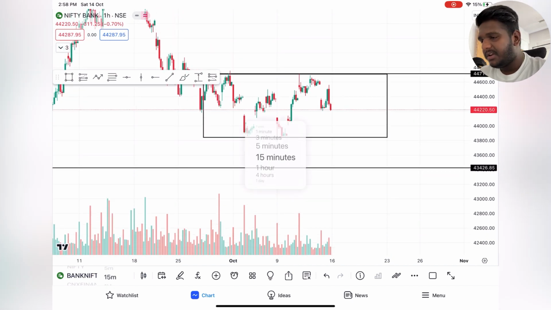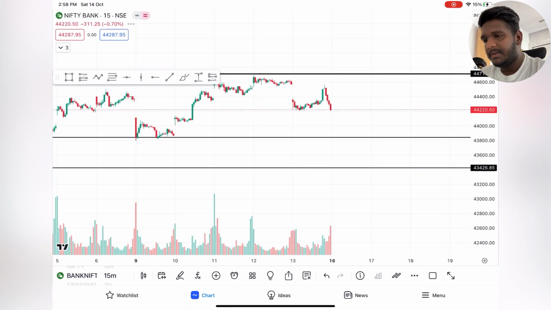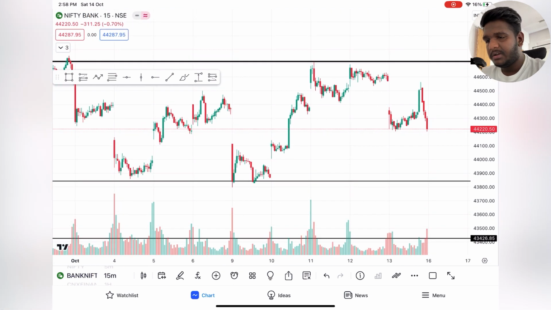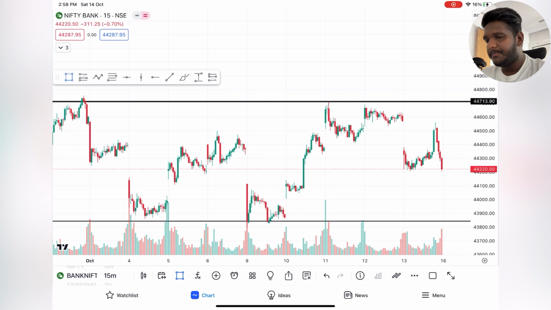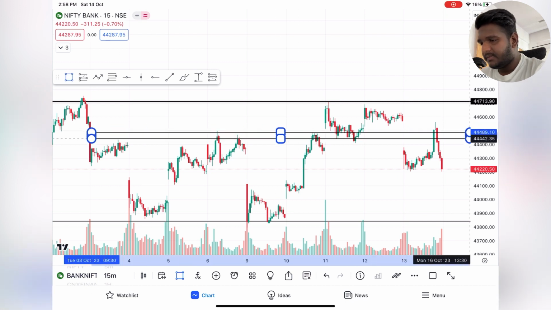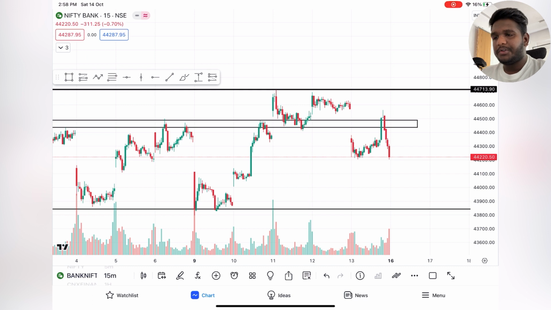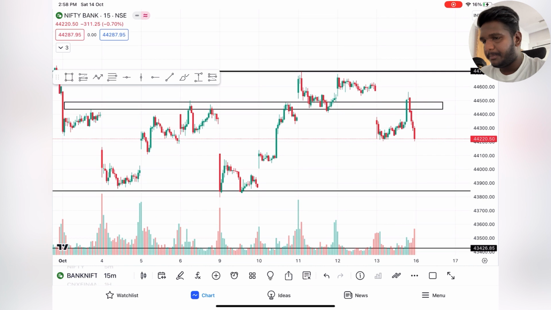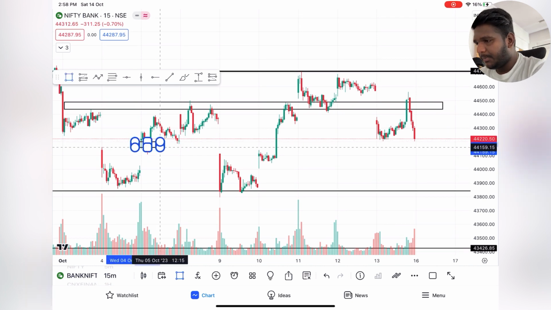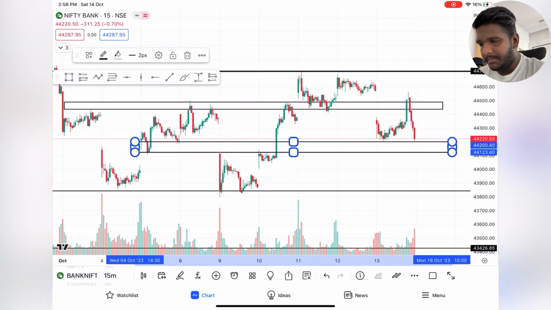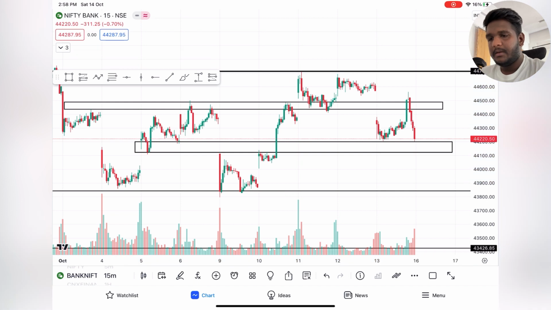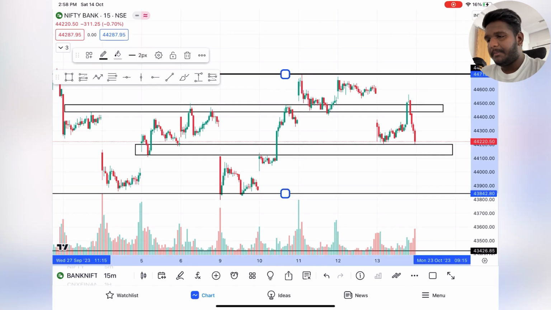The first thing you need to keep in mind is the 15 minutes time frame. I'm going to give you direct levels over here. Let's not waste much time. This is going to be one of the strongest resistance areas, 44,500. Support can come around over here, 44,200.